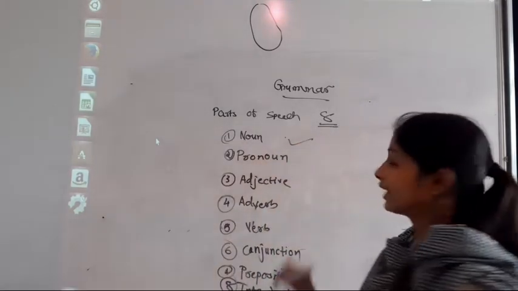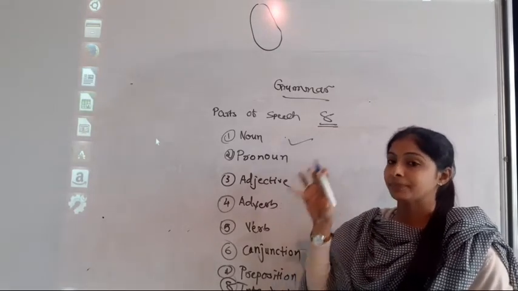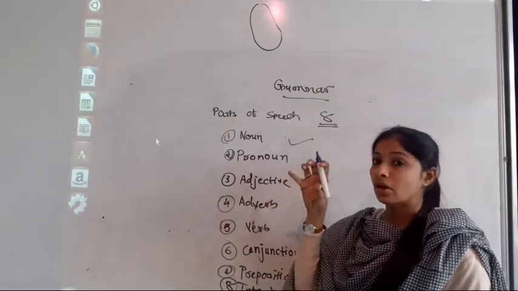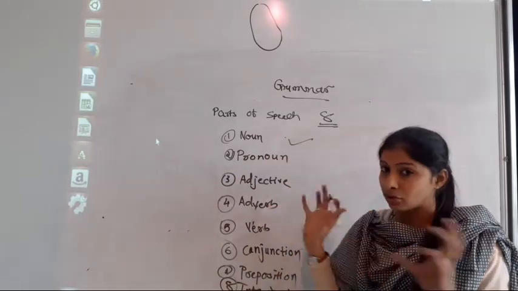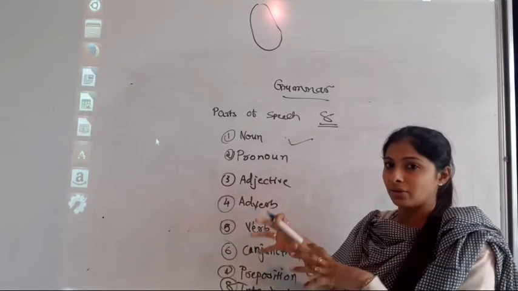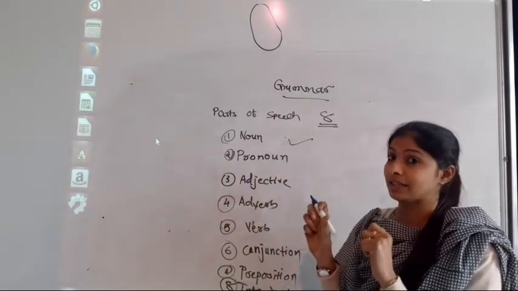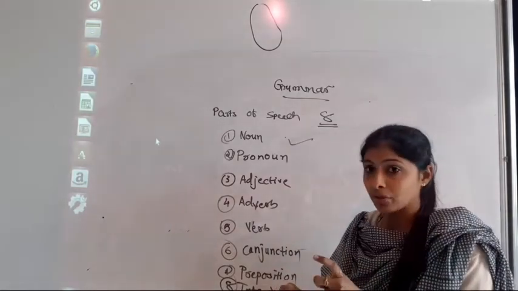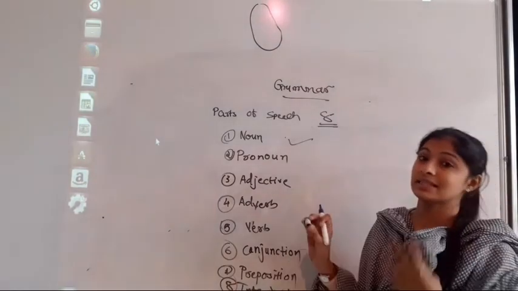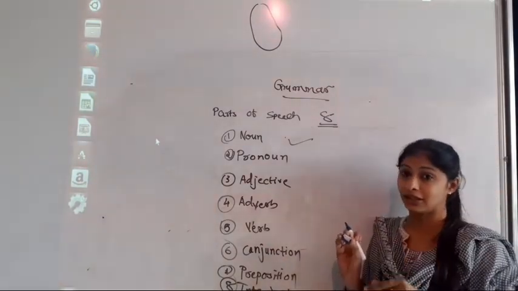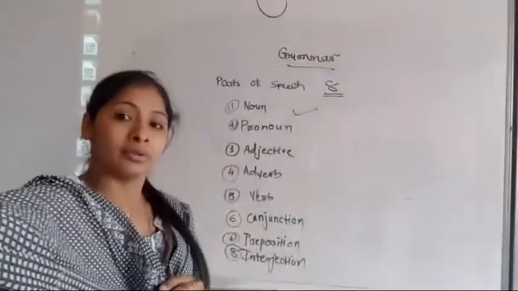What is noun? It's the name of a thing, person, place or any idea. There are 2 types of noun, proper noun and common noun. If one particular name is given there, that becomes the proper noun. If the name is not given, and only the characteristics or features of that particular thing are described over there, that becomes the common noun.